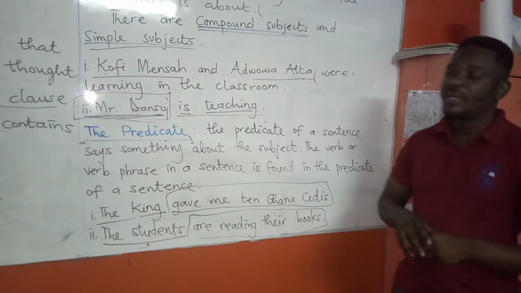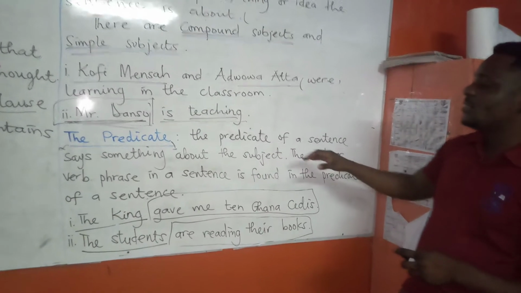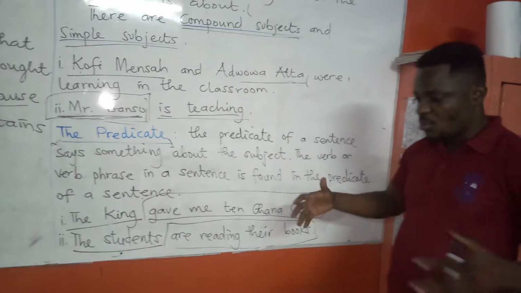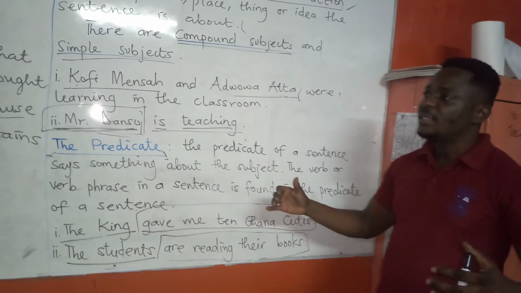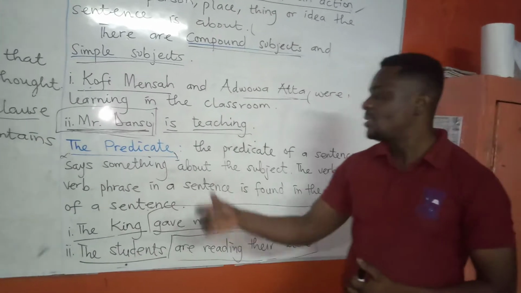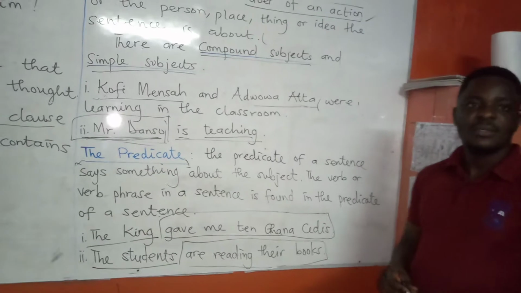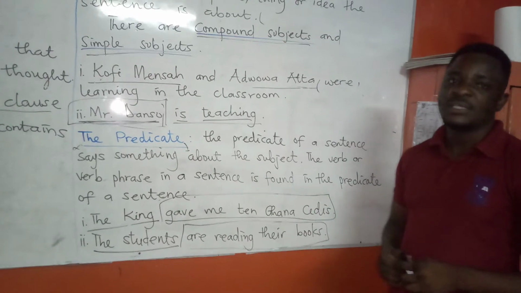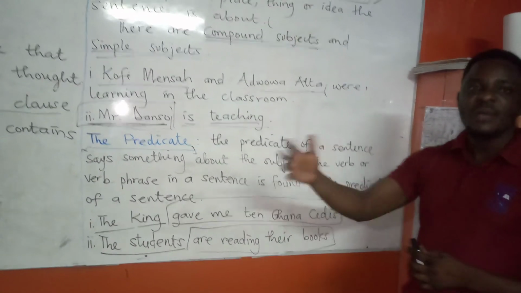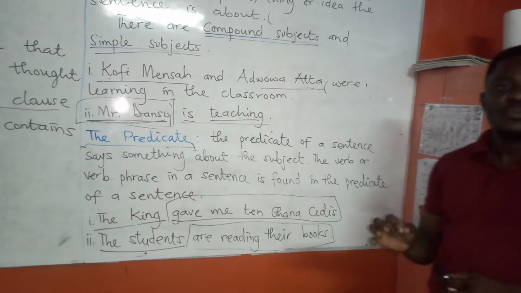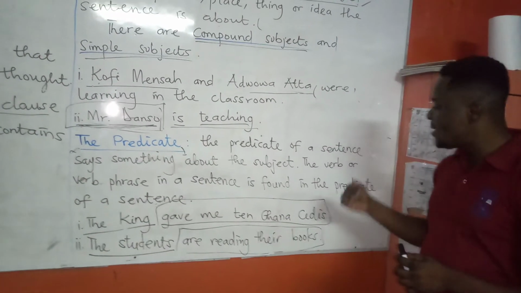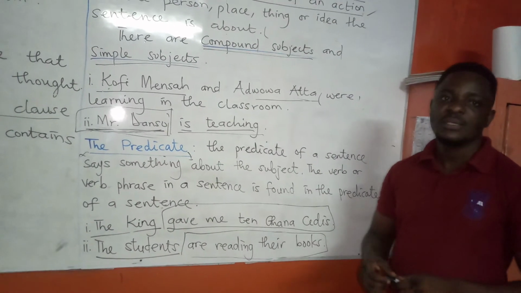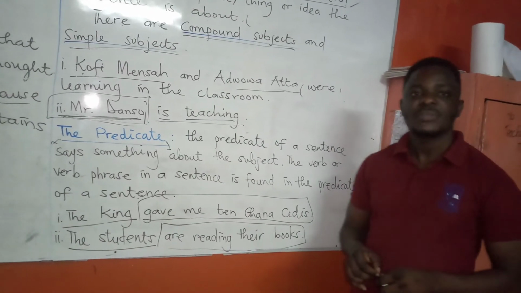Predicate. What is predicate? The predicate of a sentence says something about a subject. The aspect of the sentence that talks about the subject is the predicate. In simple terms, if you separate the subject from the remaining part of the sentence, what is left is the predicate. It talks about the subject. Now, the verb or the verb phrase can be located in the predicate. You can't find the verb or the verb phrase in the subject, but you can find it in the predicate.